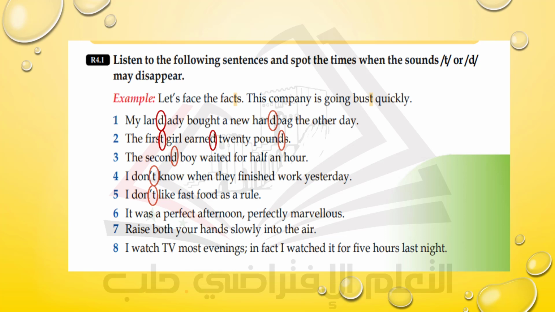Look at number 6. How do you pronounce it? It was a perfect afternoon. Perfectly. Marvelous. Perfectly. Number 7. Raise both your hands slowly into the air.